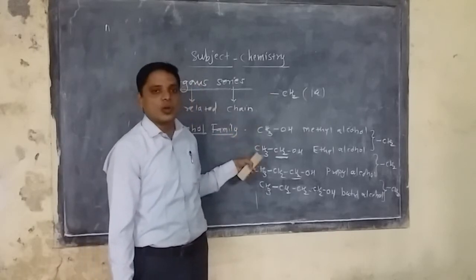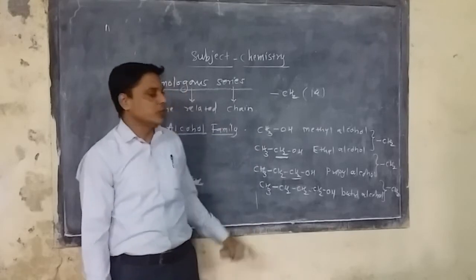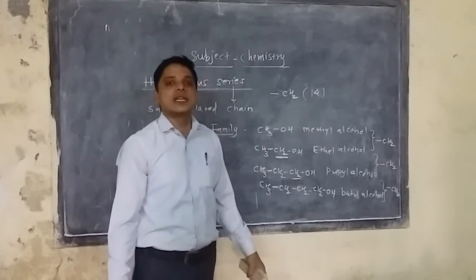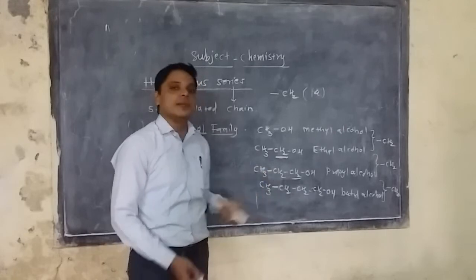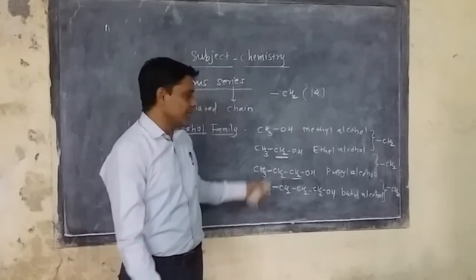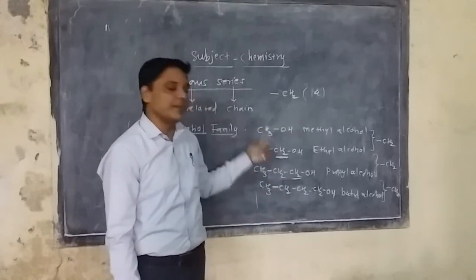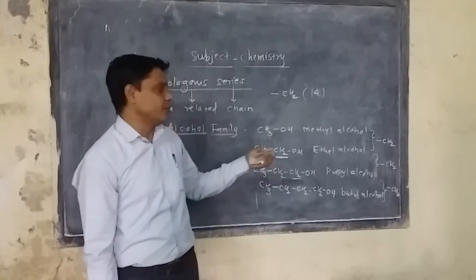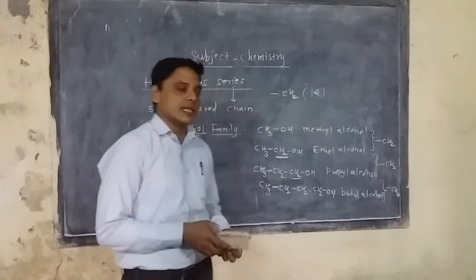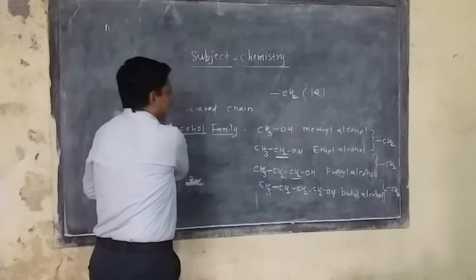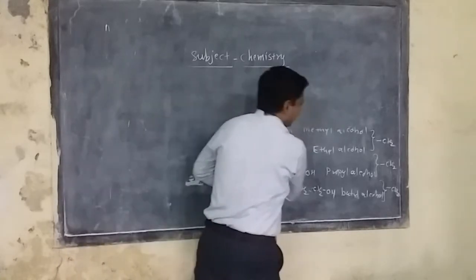Each member of a homologous series is called a homolog. Each homolog has different physical properties, but the chemical properties are similar, since they have the same functional group and the same general formula. This is the basic idea.